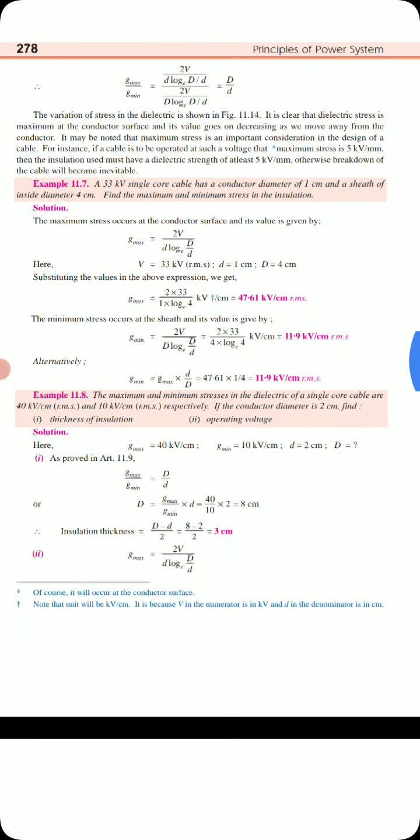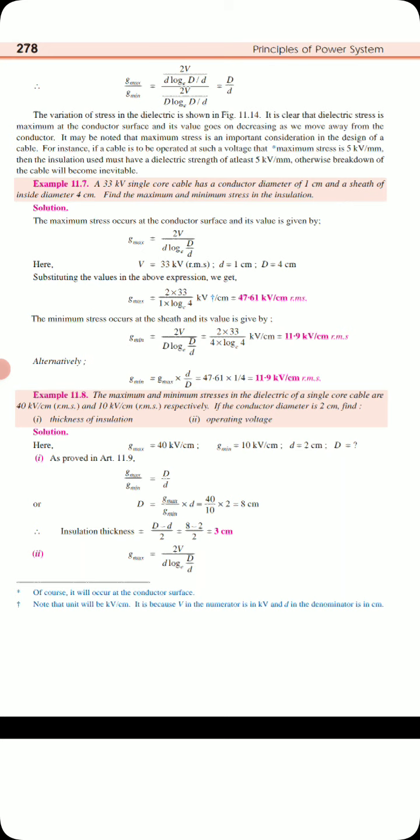Now we will see one more problem here. The maximum and minimum stress of the dielectric of a single core cable is given as 40 and 10 kV per centimeter RMS respectively. If the conductor diameter is 2 centimeter, find the thickness of the insulation and the operating voltage. Here we need to find the capital D, then find the thickness, then we need to find the V. The remaining things are known.